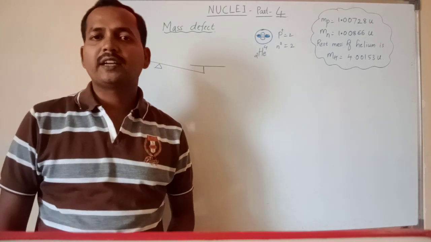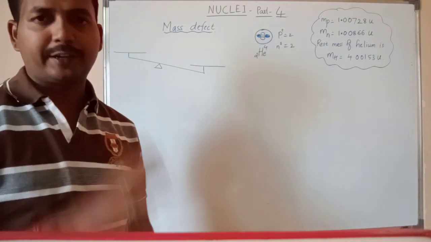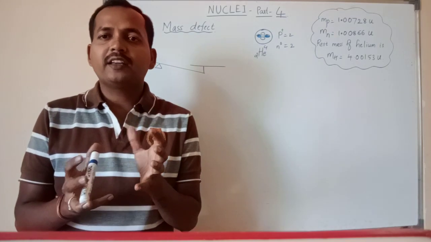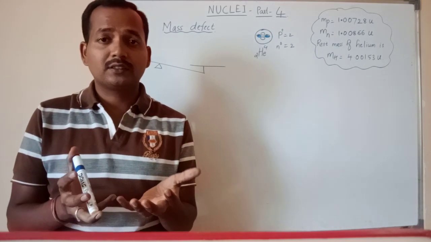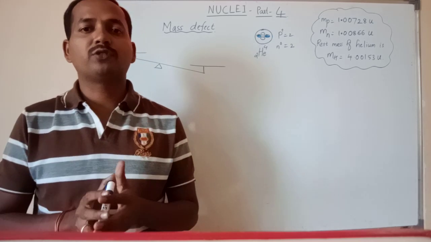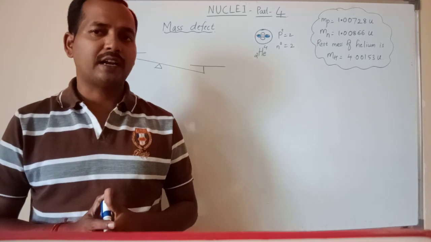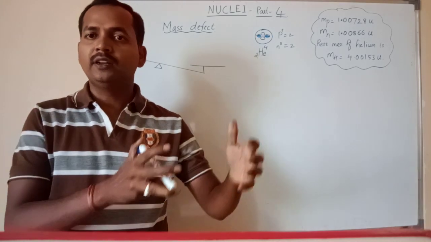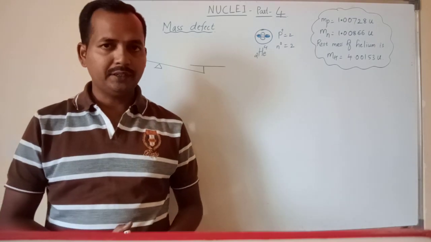Yes, we will move towards the next concept, that is mass defect. The name itself suggests that there is a defect in the mass. Whose mass? The nucleus mass. There is a defect in the mass of the nucleus of an atom. Why that defect arises, and how do you come to know that there is a defect in the mass of an atom or a nucleus?